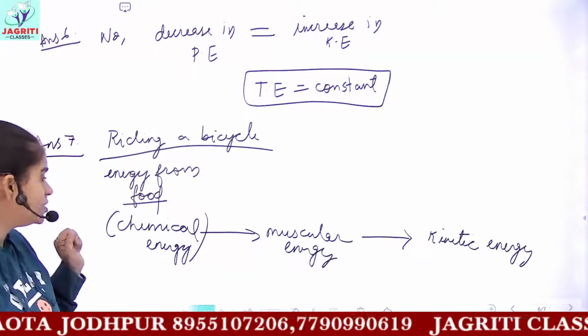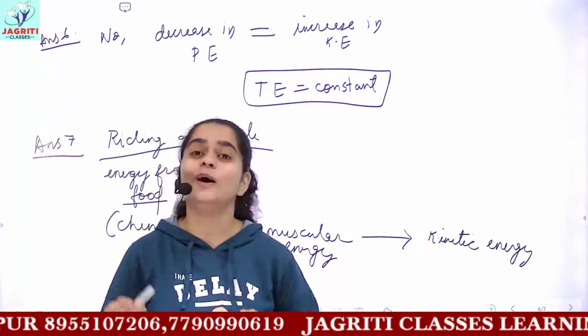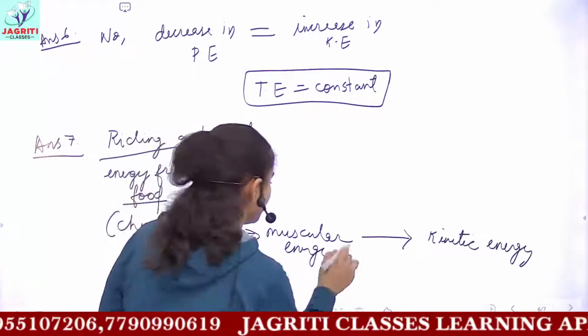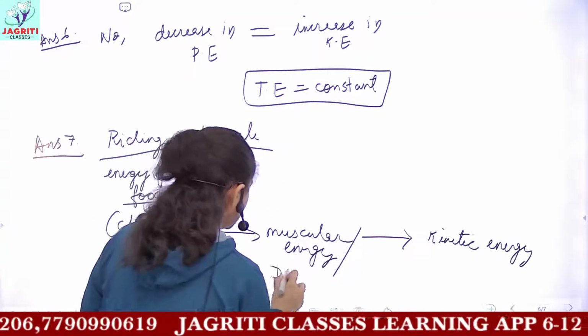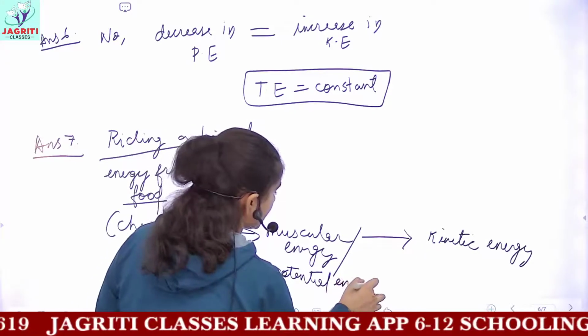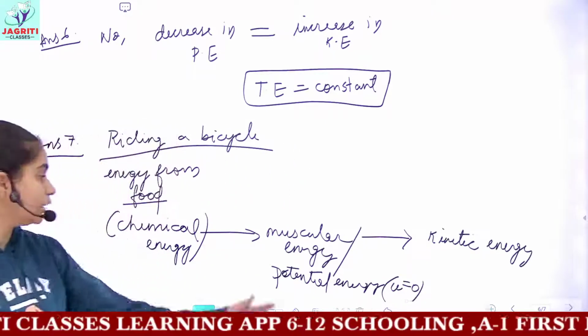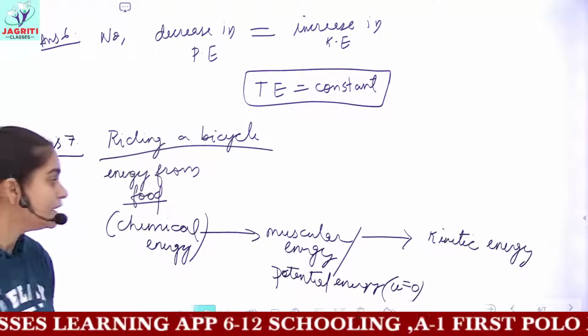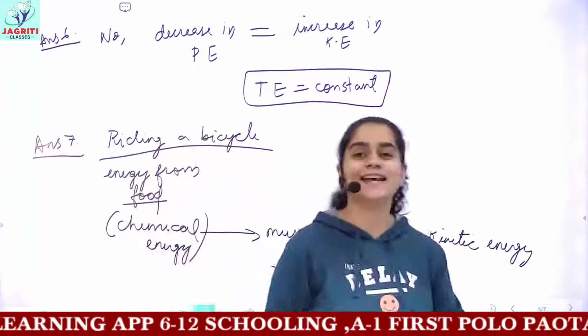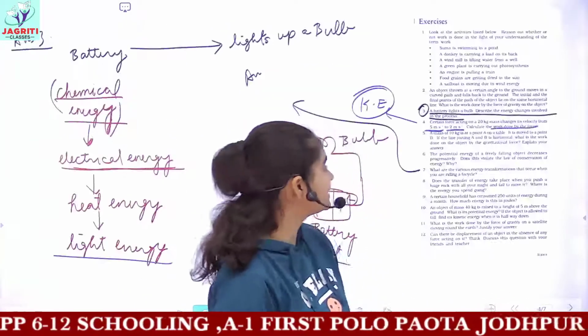And one more energy change can be there: when you are just sitting on the bicycle and not riding, you can say that with muscular energy you have potential energy, till the velocity of the bicycle is 0. And now these energies will finally get converted to kinetic energy whenever you start to ride the bicycle.